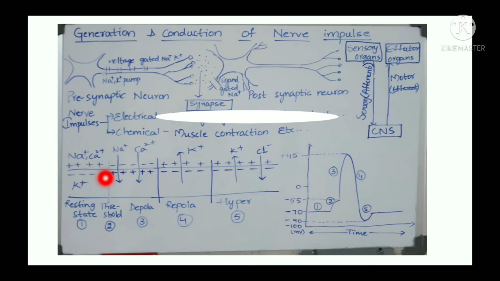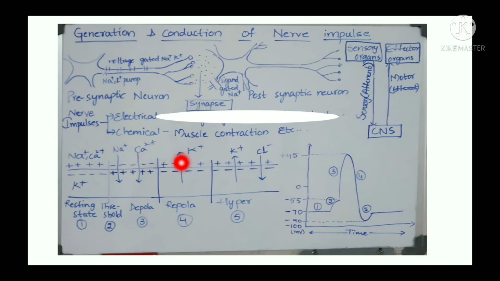So when a stimulus of minus 55 millivolts is initiated, then there is an opening of these sodium and calcium channels. Then what happens? There is an influx of these ions. As the positive ions are coming inside, the membrane gets positive. At this stage, inside the membrane gets positive and outside gets negative. So this condition is called depolarization.